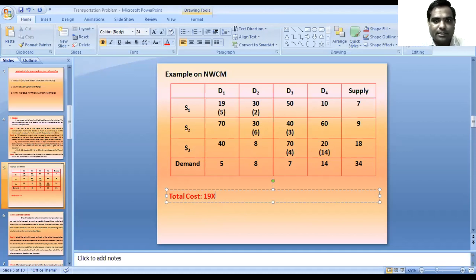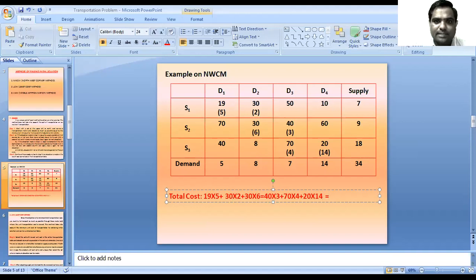So this 19 units into 5 units, plus this 30 units into 2 units, plus this 30 units into 6 units, plus 40 units into 3 units, plus this 70 units into 4 units, plus this 20 units into 14 units.